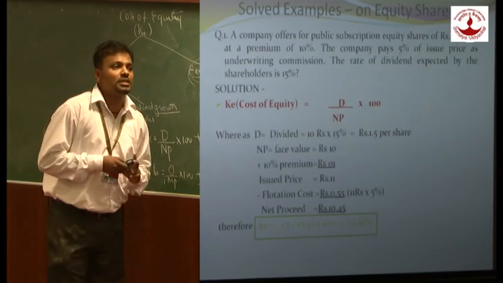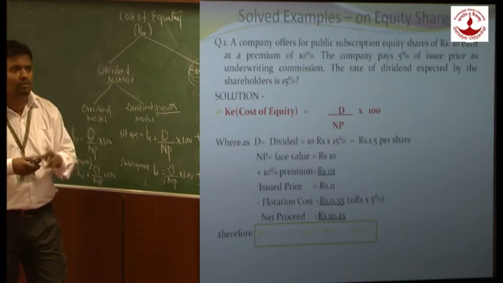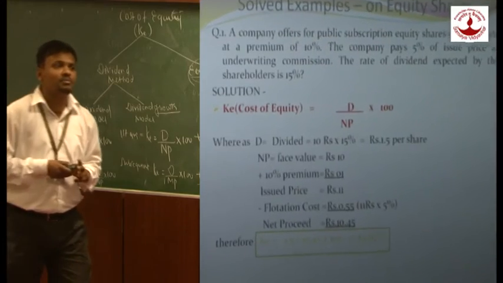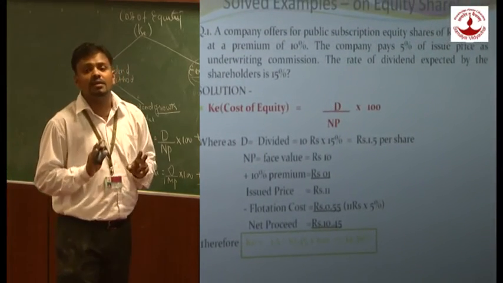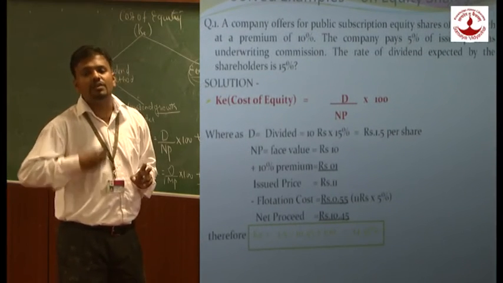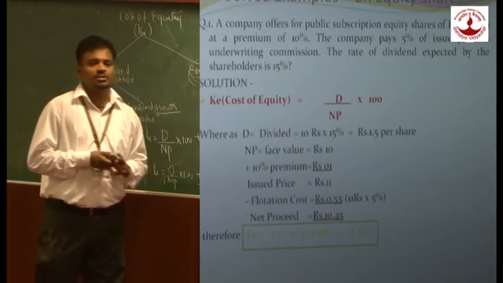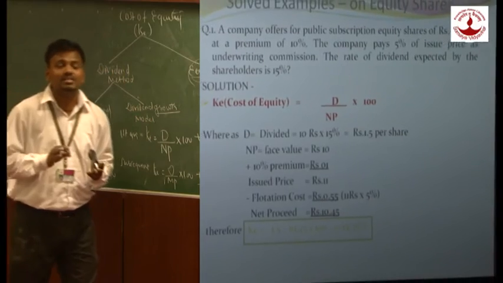Now what is my net proceed? My net proceed is equal to face value 10. We are going to add a premium of rupee 1. We will be getting the issue price. We won't be getting net proceed. Why? Because again we are liable to pay underwriting commission. Underwriting commission is stated as flotation cost.